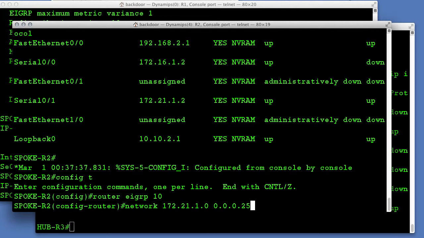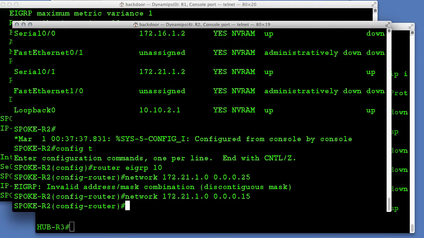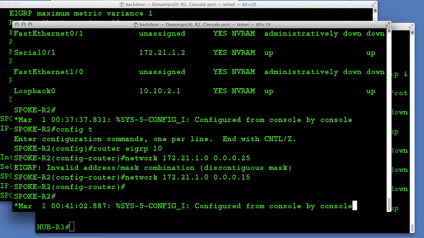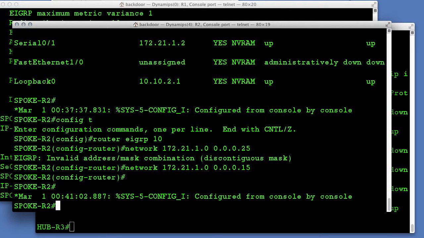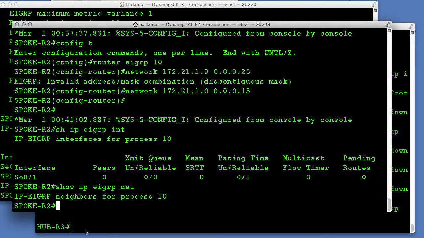And we put the serial interface into EIGRP, and I made a mistake there, and great, EIGRP caught that, and the configuration made sure I had the correct mask in there. Now, do we have any neighbors? We should not expect, well, actually, let's take a look first at the interface. Let's make sure the interface is actually participating in EIGRP. It is, but do we have any EIGRP neighbors? And we should not expect that because this is the other spoke.